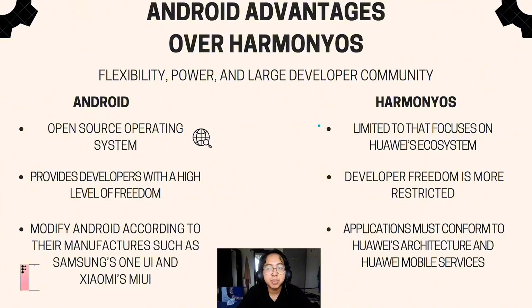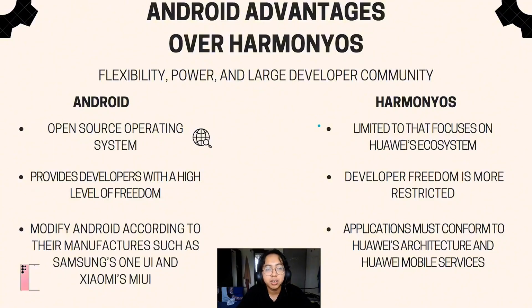For example, many big name companies have used Android to create their own user interface, such as Samsung's One UI and Xiaomi's MIUI. On top of that, Android has a very large developer community, which makes it much more stable.